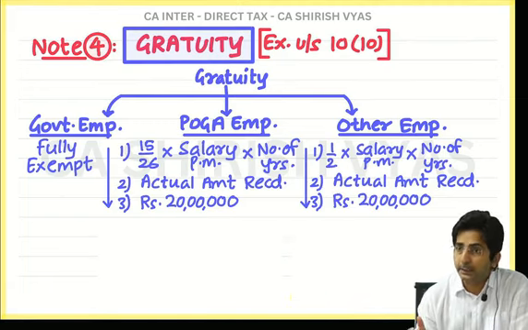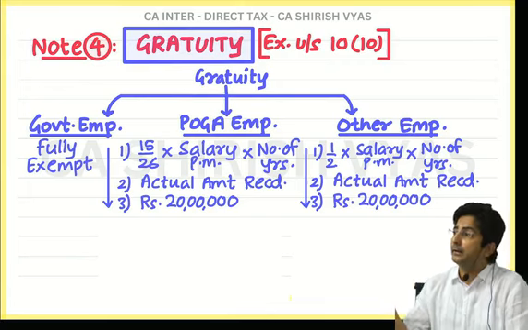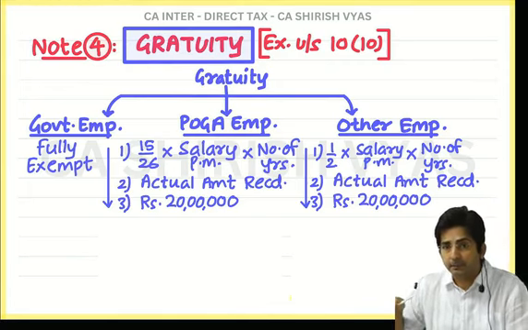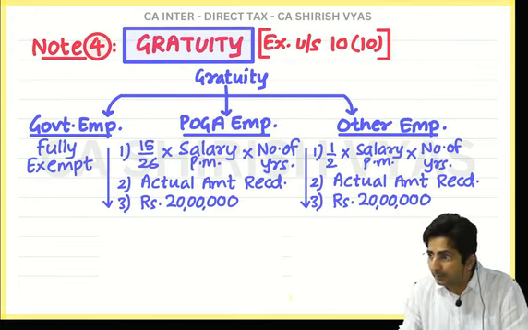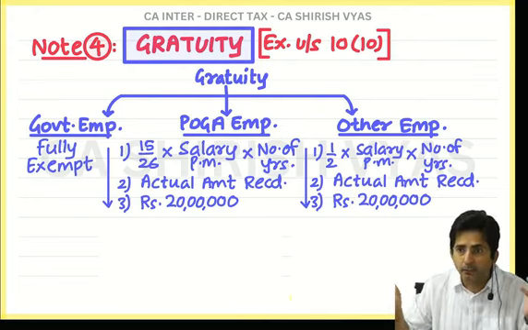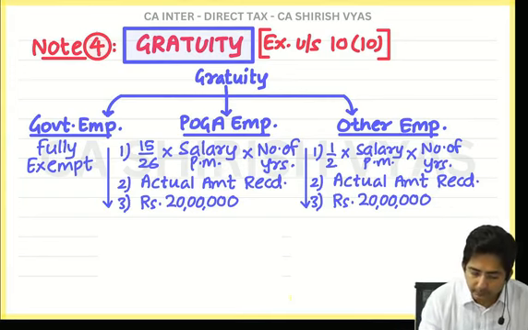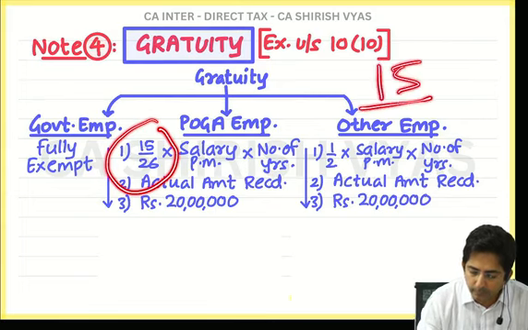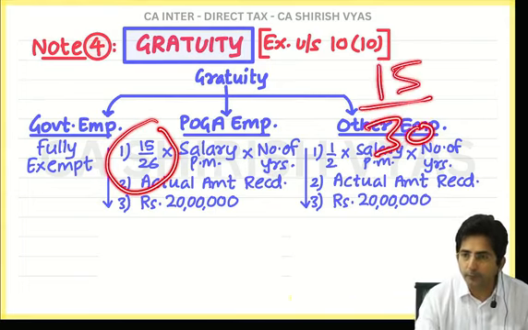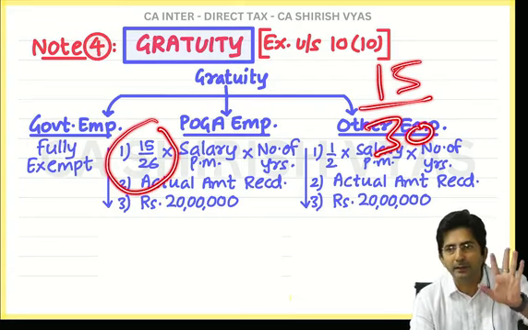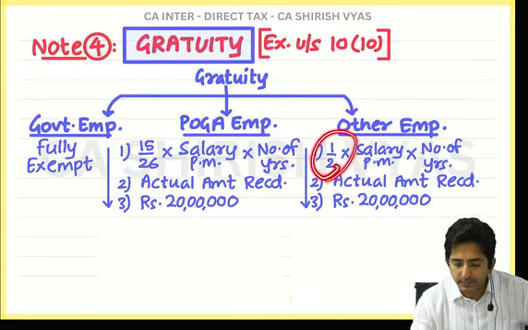See, it is the thinking of the Payment of Gratuity Act that 1 month should be treated as 26 days. But that is in the Payment of Gratuity Act. What is the general mentality? 1 month is of 30 days. So you only think, if instead of 15 upon 26, I would have done 15 upon 30, then 15 upon 30 is divisible. It will become half only. So that's why your half is there.